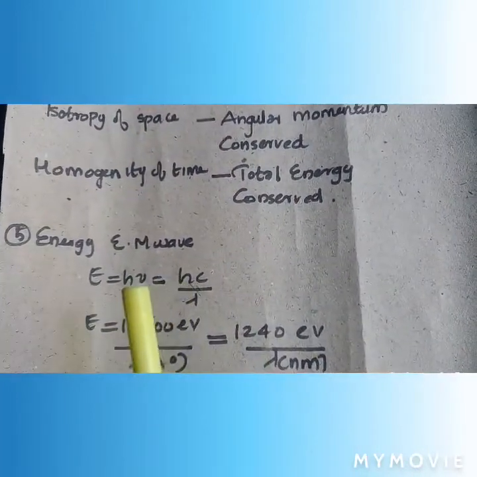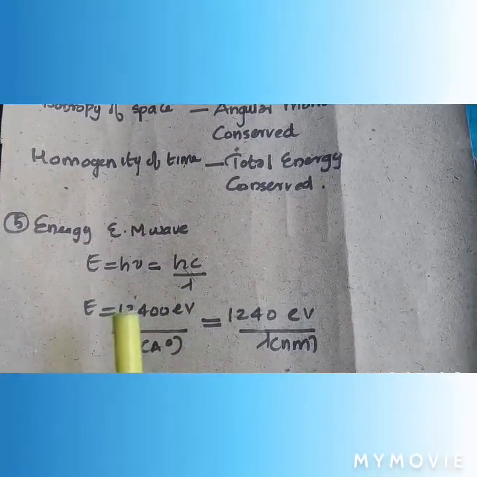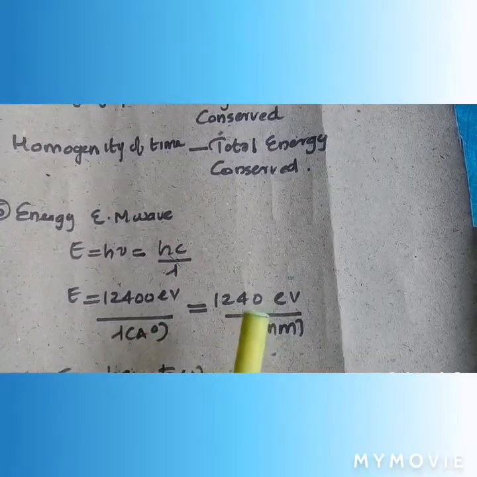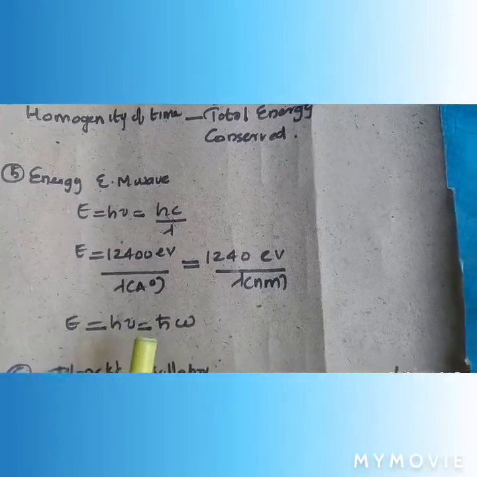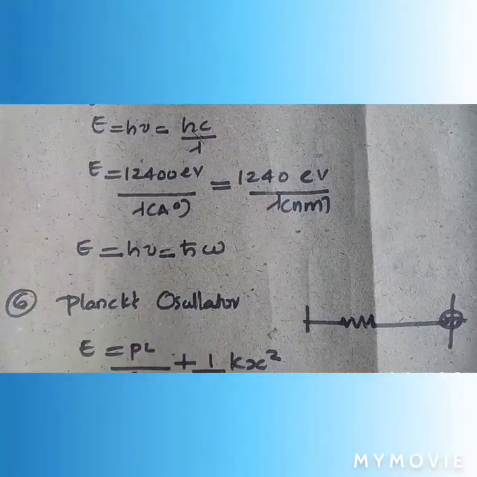Energy of an EM wave, that is E equals h nu, that equals hc by lambda, that equals 12,400 electron volt divided by lambda in angstrom, or 1240 electron volt divided by lambda in nanometer. E equals h nu, that equals h cross omega. Omega is the angular velocity.